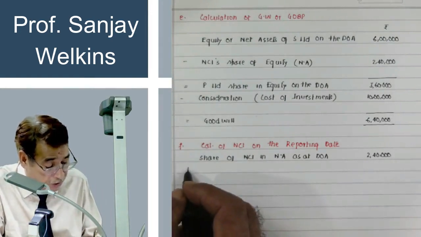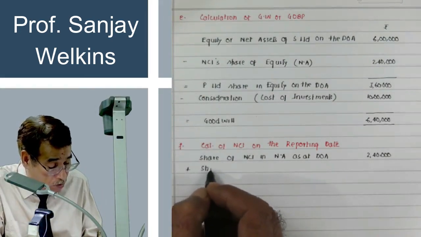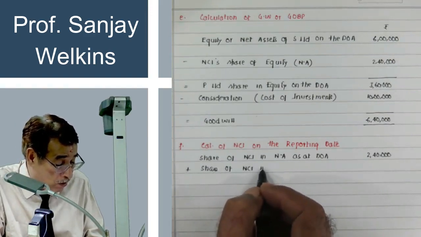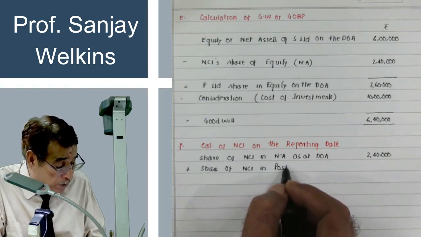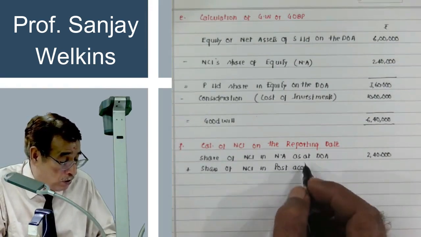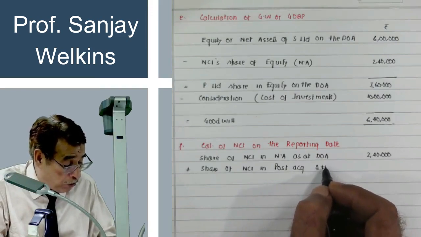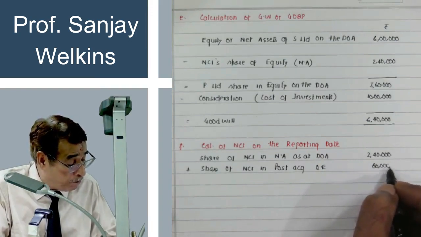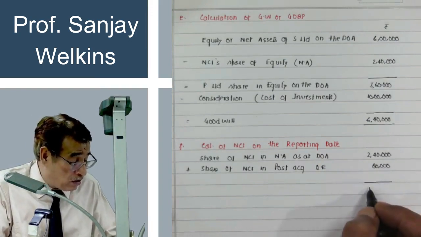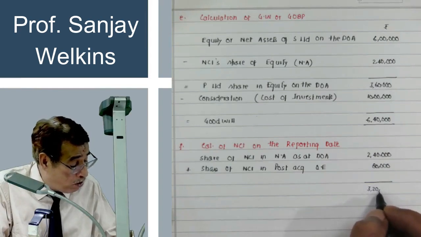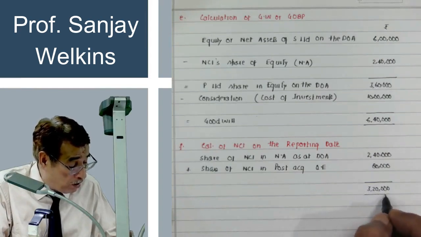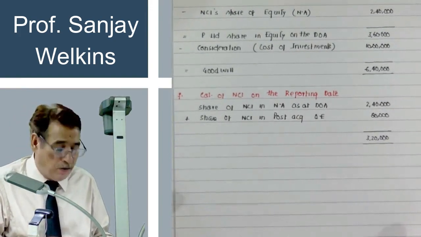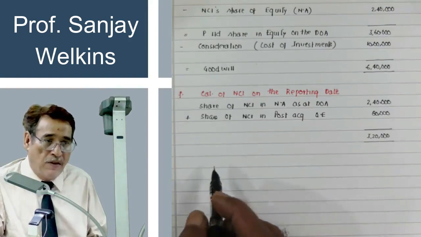So I will write here share of NCI in post-acquisition other equity. In post-acquisition other equity, we have seen 80,000 is their share. It means 3,20,000 will be the amount which I am going to report when I am going to prepare consolidated financial statement. Is it clear to you or not?